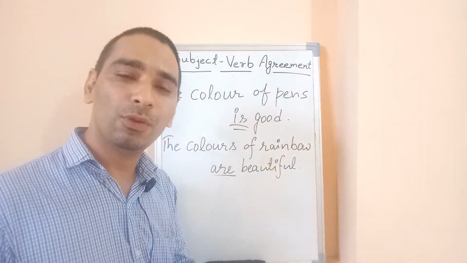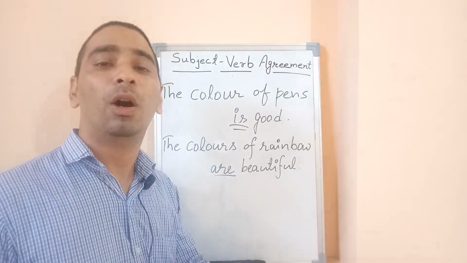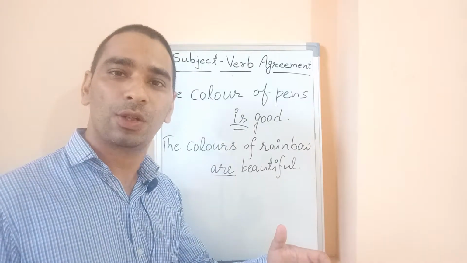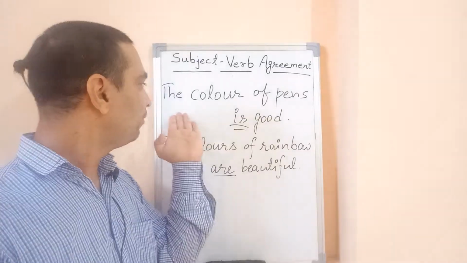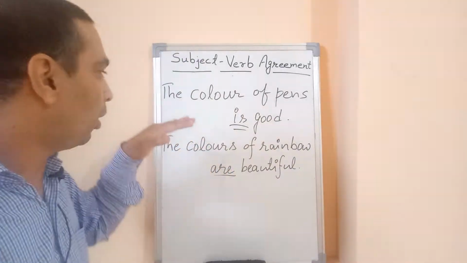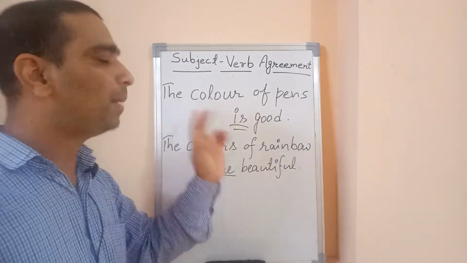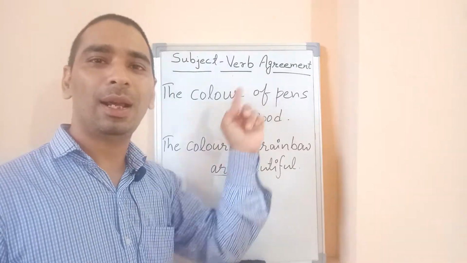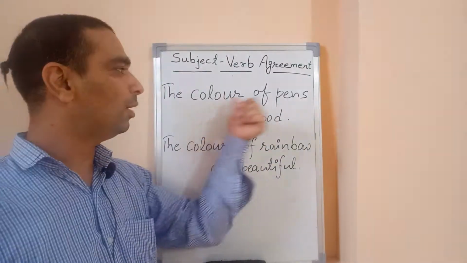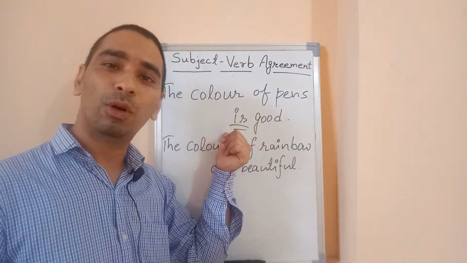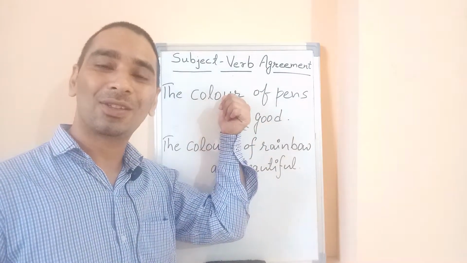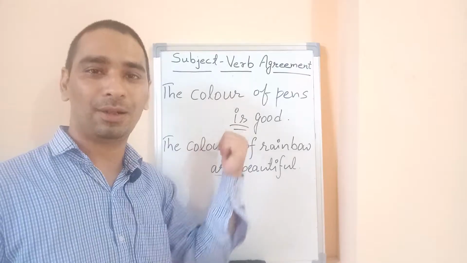Whenever you get confused, just pay attention to the sentence. In the first sentence we talk about the color of pens, there are two nouns, color and pens. Color is singular, pens plural, but the verb goes with the singular subject, color.